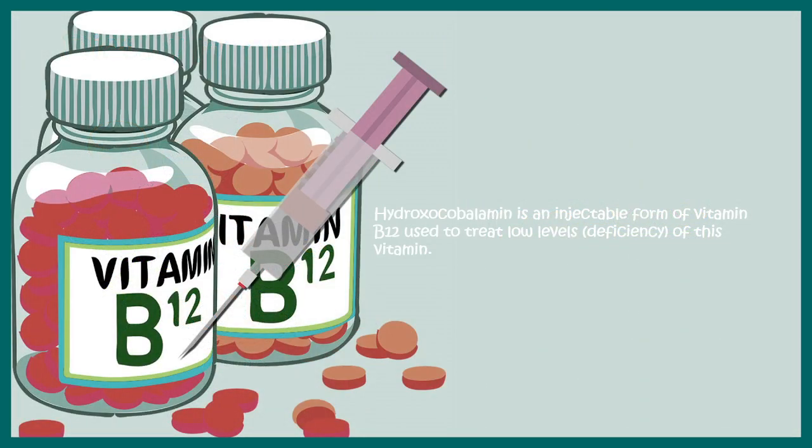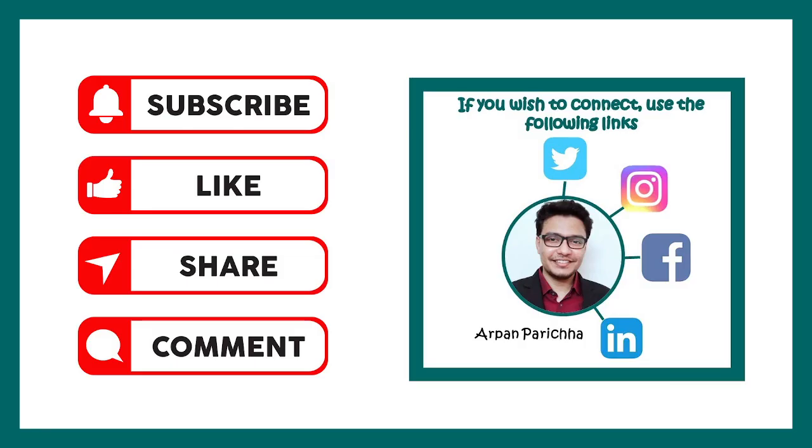Then there are cases where vitamin B12 is not absorbed properly by the body. In this case, hydroxocobalamin is injected intramuscularly, which can help to meet the deficiency, and it can provide a sufficient amount of vitamin B12 in the body.